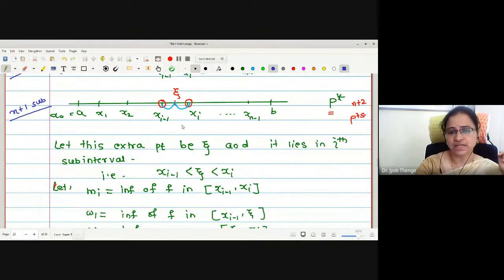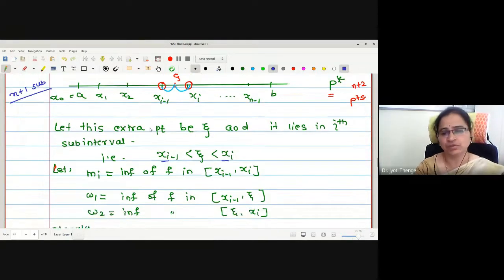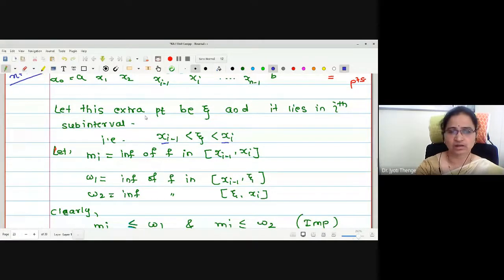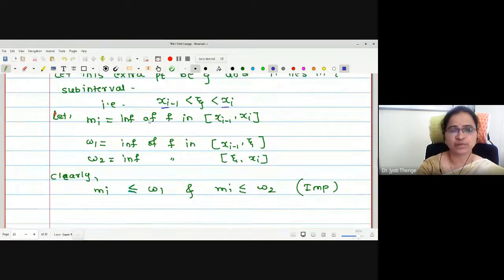Because zeta is the point we have added exactly between xi minus 1 and xi. That is, zeta is strictly greater than xi minus 1 and strictly less than xi. If we take equality, this will not be a refinement. That is, if zeta is equal to xi minus 1 or zeta is equal to xi, it will not be an extra point, right? It will not generate one more subinterval.